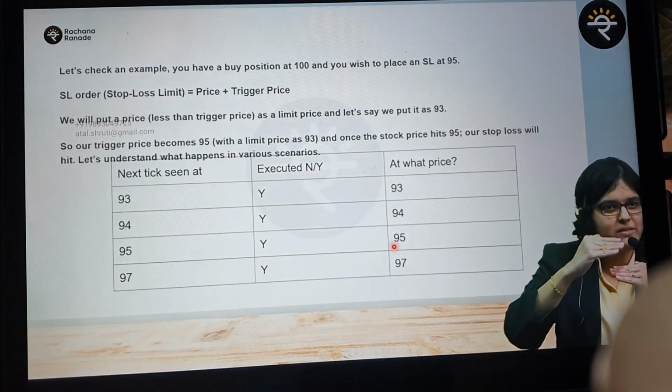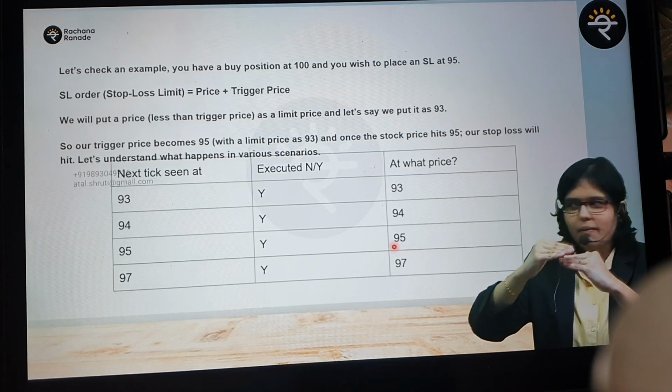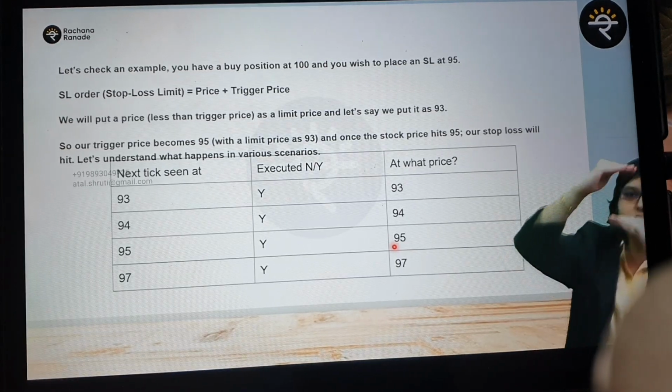So for example, we define a maximum loss of 7 rupees. Market price goes up, stop loss goes up. Market price again goes up, stop loss also goes up. That's a trailing stop loss.